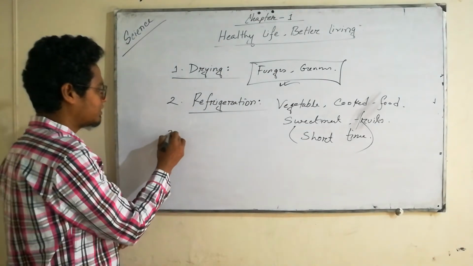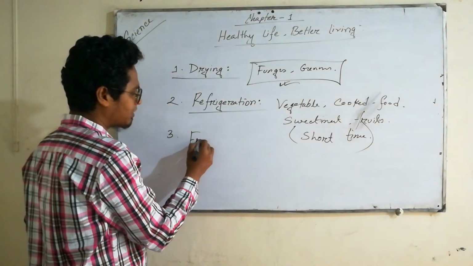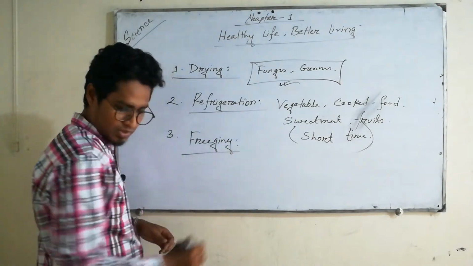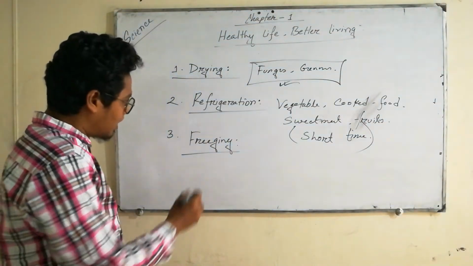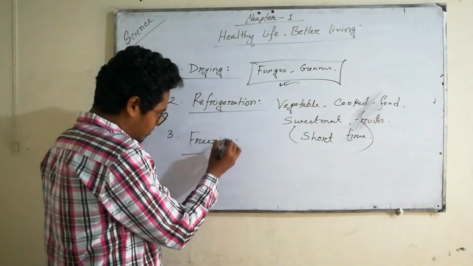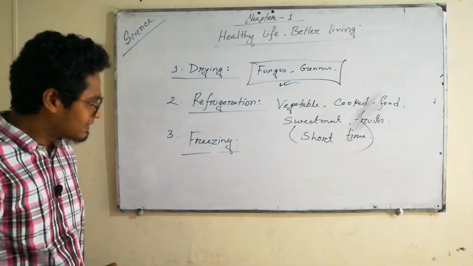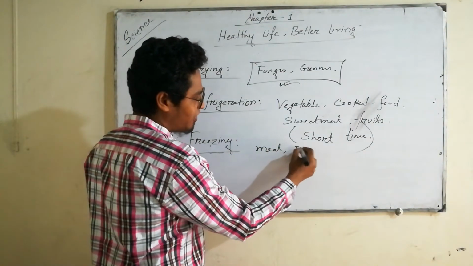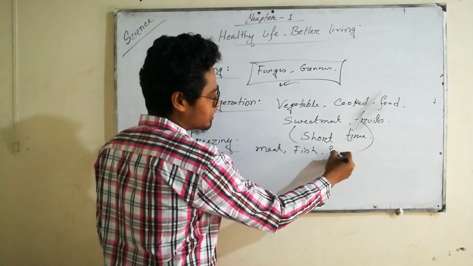Refrigeration, then freezing. We can freeze our food like meat, fish, and fruits.